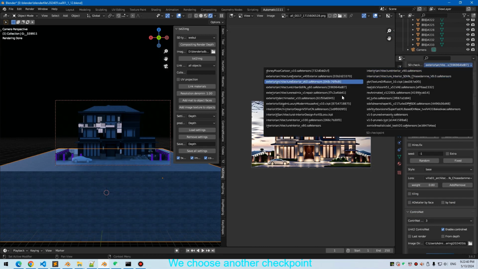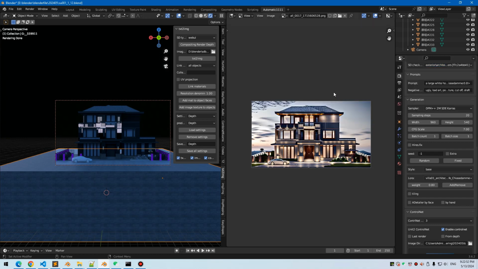We choose another checkpoint, Architecture real mix V1 repair. We remove the previous LoRa.